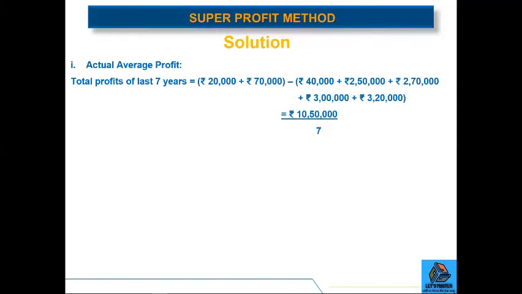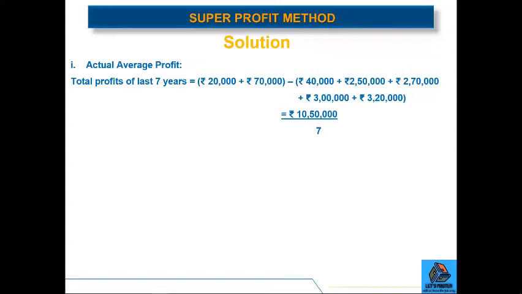So first, we calculated the actual average profit. In order to calculate it, we added the profit for those 5 years in which the firm earned profit, and we deducted the loss suffered by the firm in the 2 years.